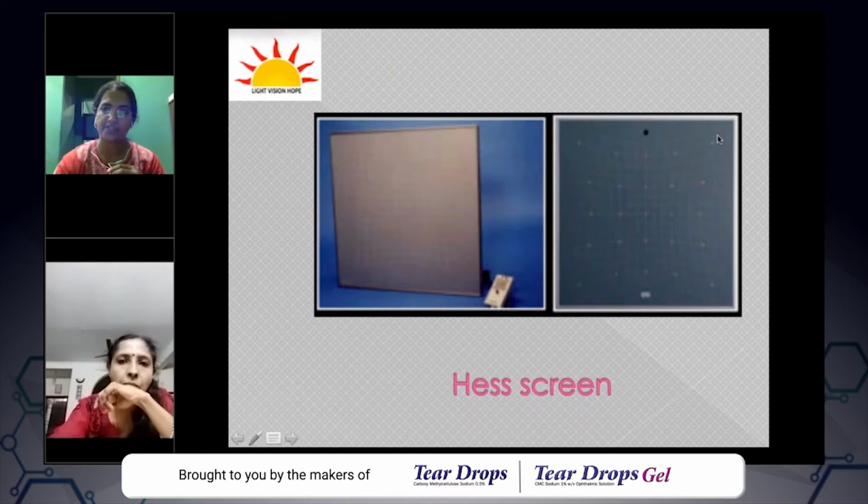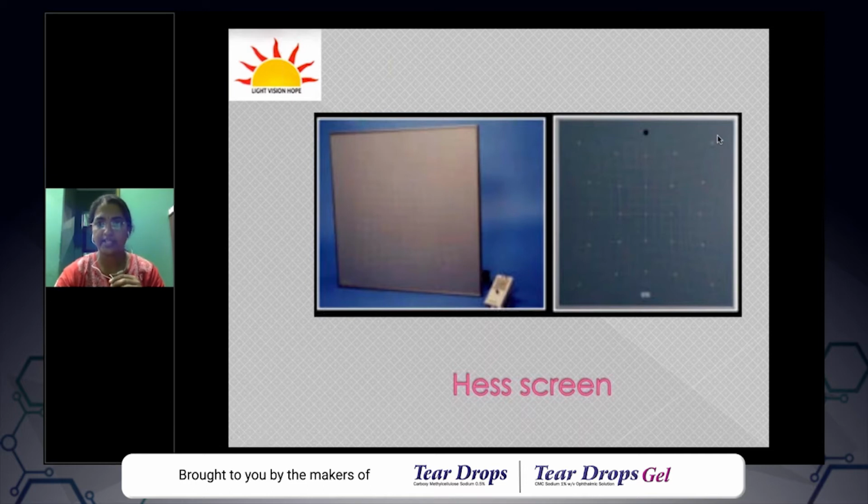For example, with a patient with 6th nerve palsy, initially the patient has a deviation, and then you have to monitor if the deviation is reducing. This can be plotted at each visit using a Hess chart, and it can be analyzed in that way. Also, the response to surgery can be analyzed in cases with diplopia. So this is a gray screen, and